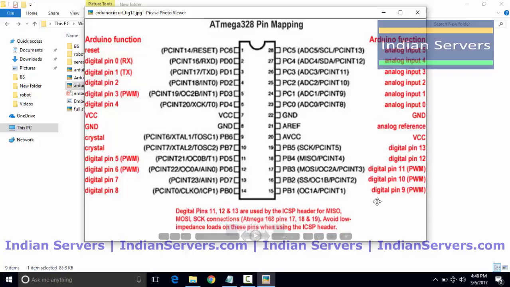And this microcontroller also has the feature of SPI, serial peripheral interface. On the 10th, 11th, 12th, 13th pins, three of these pins are used for serial peripheral interface, and C5 and C6 are used as well. These two, A4 and A5, are used for I2C.